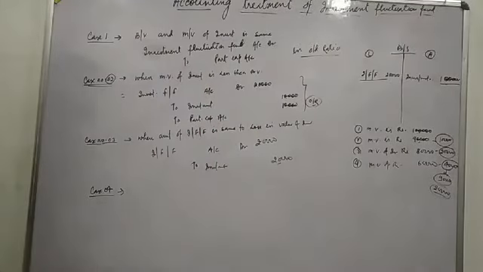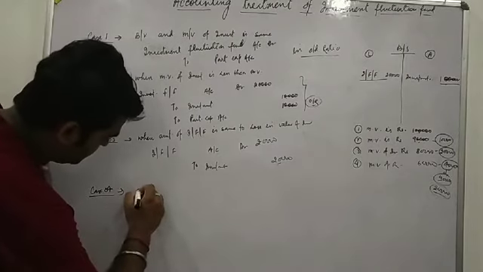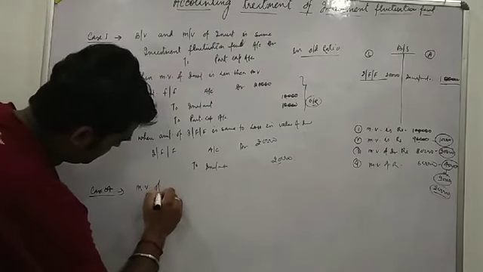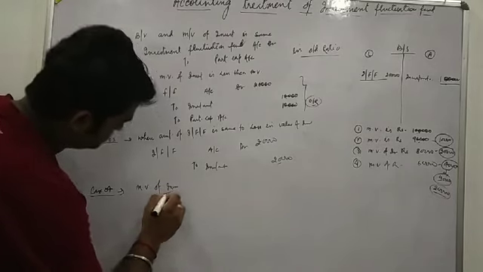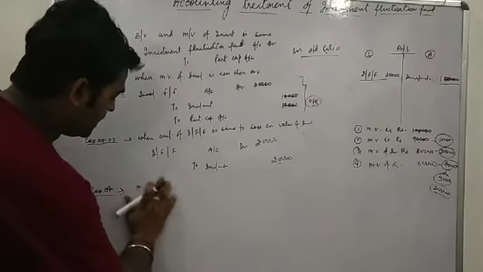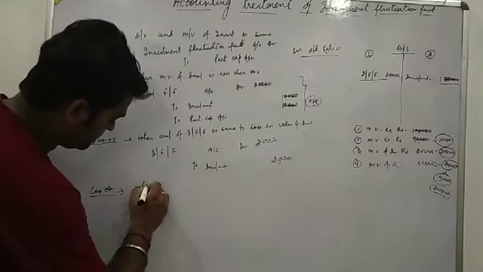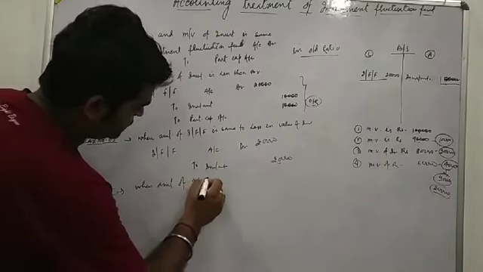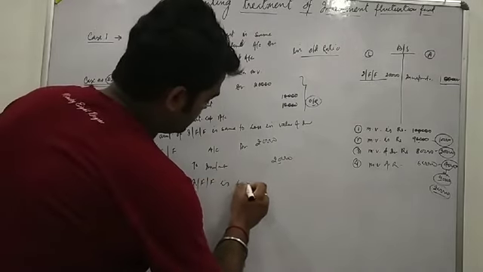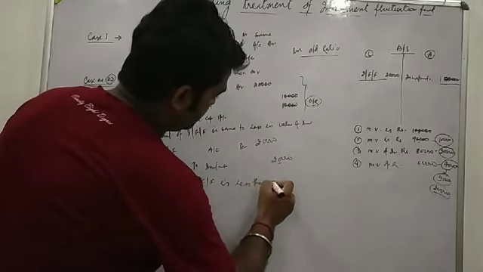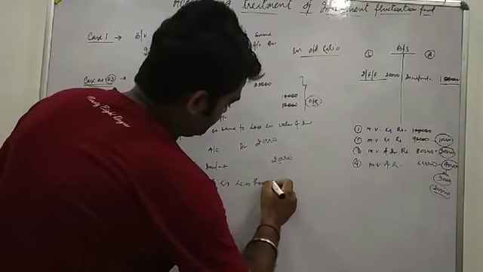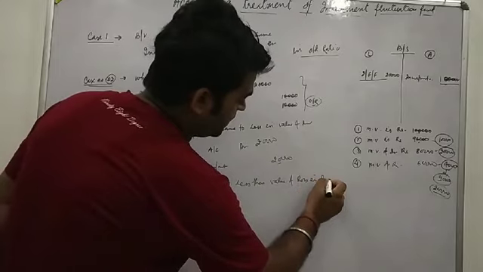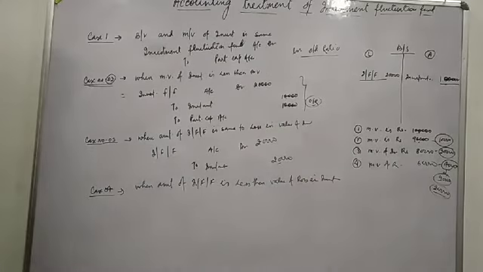So what we can see, in case number 4, when the amount of investment fluctuation fund is less than the value of loss in investment, what entry will be done?